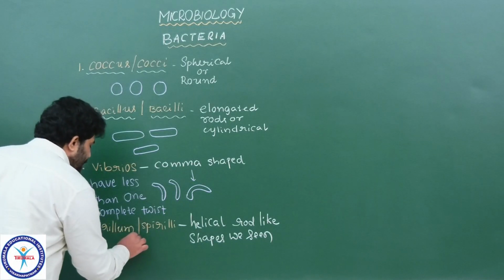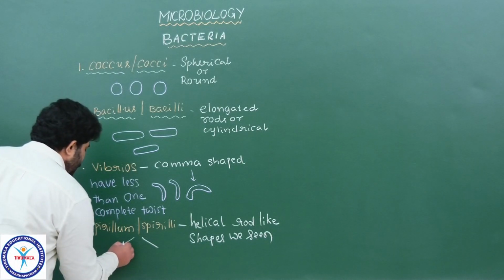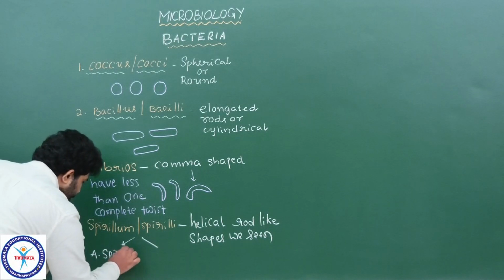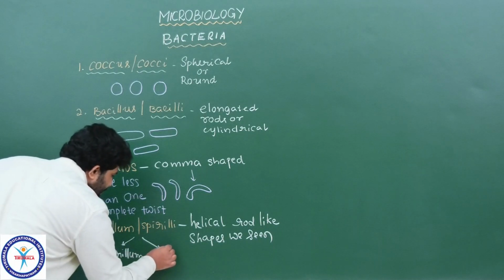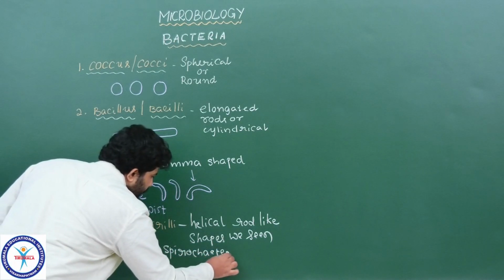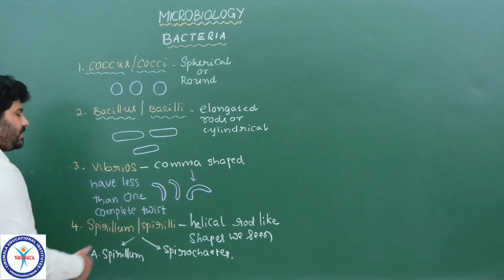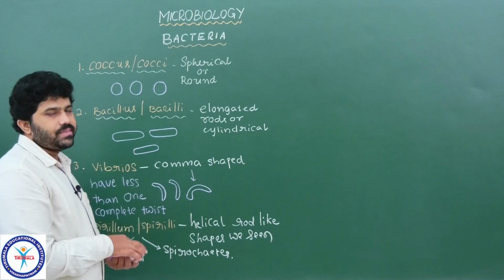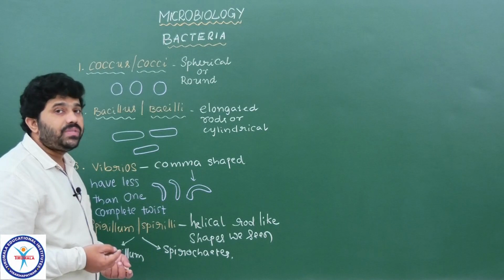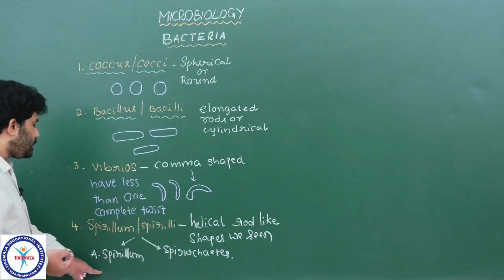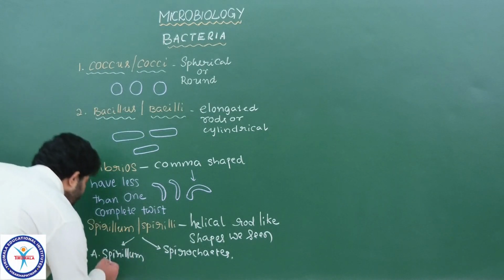Here we see two types of spirillum or spirilli. Okay, that is spirillum and the second one is spirochetes. Now got the point. What is the difference between these two? These two also possess helical rod-like structures. But the difference is the number of complete twists. How many do we see here? A limited number of twists, one or two complete twists we see here.